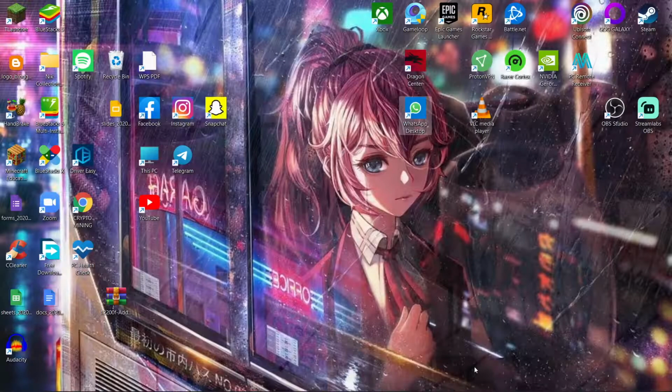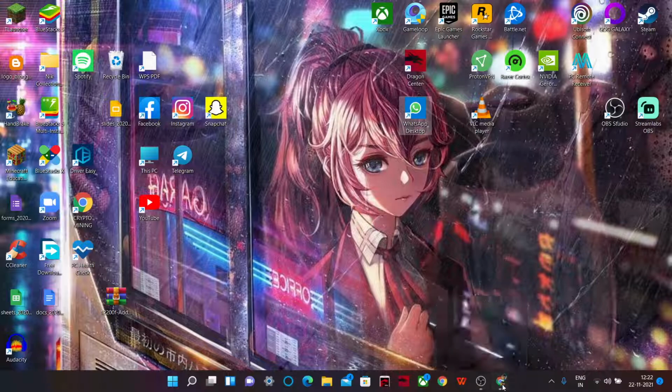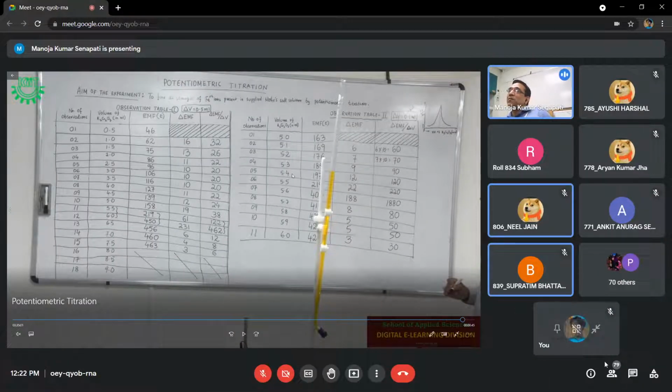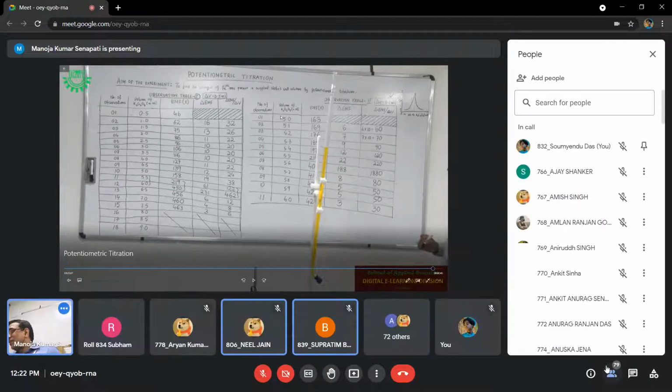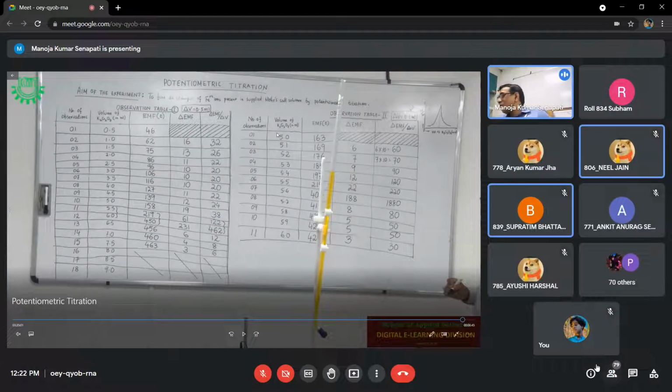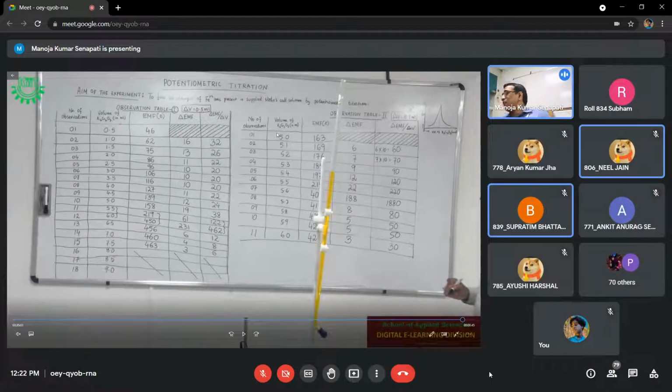I will share the observation table. Let's see. If you check both observation tables, you can see for the calculation purpose, we do not require any graph. Graph is not necessary for the calculation. But we are going to plot the graph to study the nature of the curve, how it is changing with respect to the change in the volume of potassium dichromate.